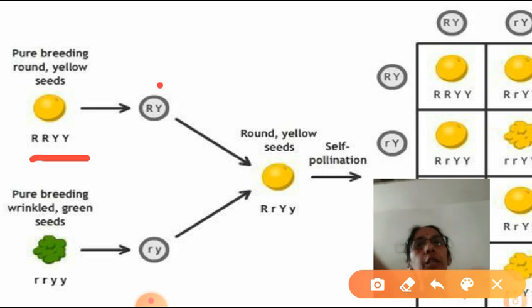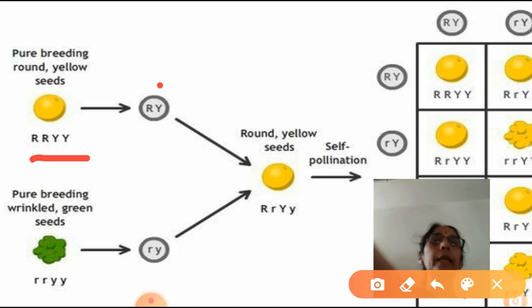Now gamete formation occurs. So a gamete is always haploid. Capital R, homozygous. So how many times do you have to write it? Only once. Capital Y, which condition? Homozygous condition. So how many times should we write it? Only once. So how many gametes did it produce? Only one gamete, R, Y. Another one, the recessive parent, produces small r, small y.